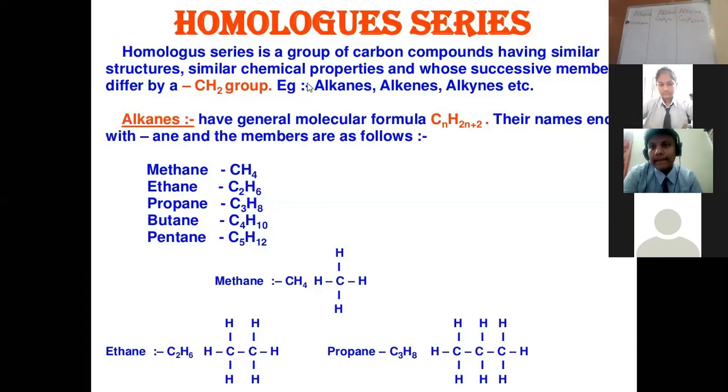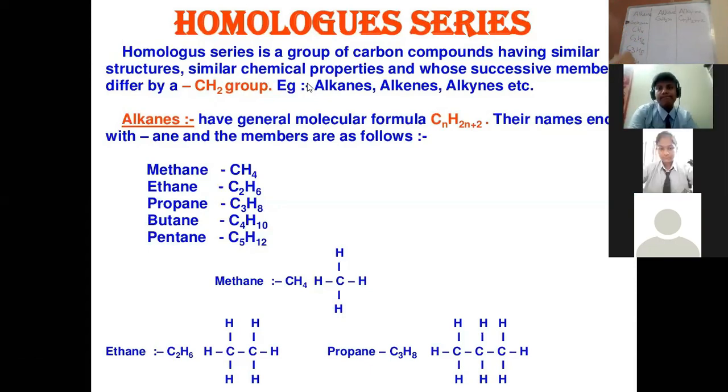Let me discuss this. The first member was CH4, then the second was C2H6, then C3H8, then C4H10, and so on.